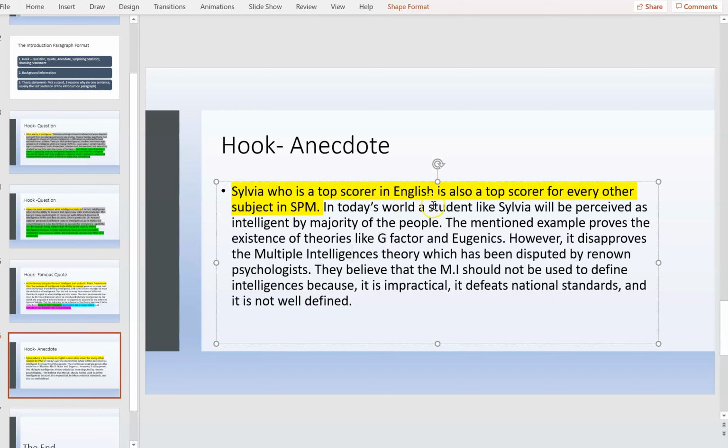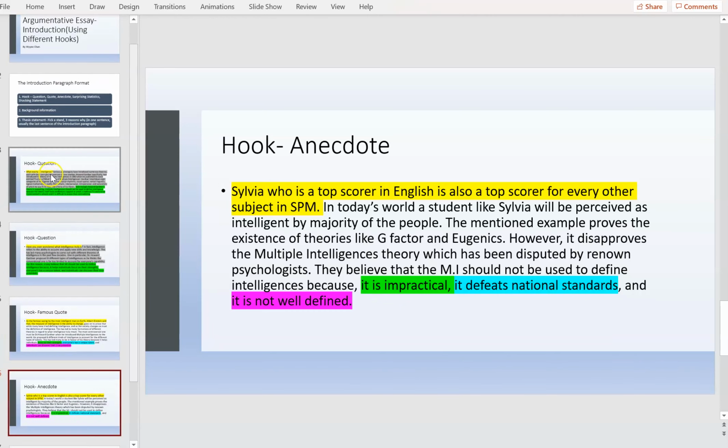So in today's world, a student like Sylvia will be perceived as intelligent by the majority of people. The mentioned example proves the existence of theories like G-factor and eugenics. However, this disapproves the multiple intelligences theory, which has been disputed by renowned psychologists. They believe that MI should not be used to define intelligence because it is impractical, it defeats national standards, and it is not well defined. This one again is going against the MI.